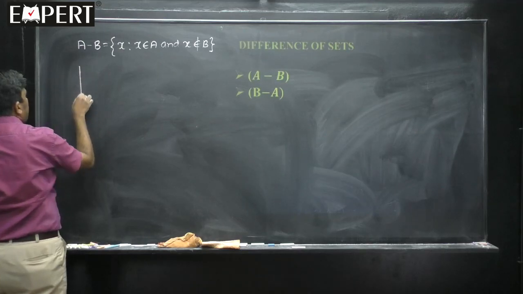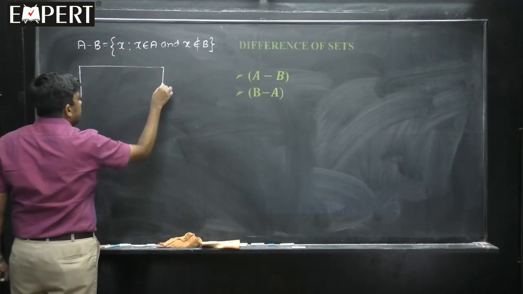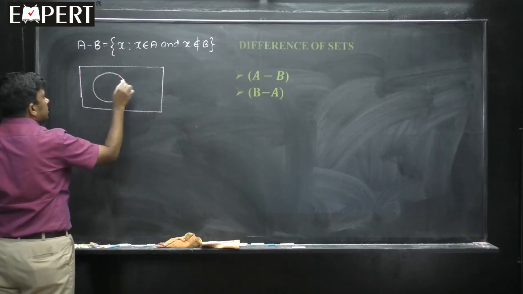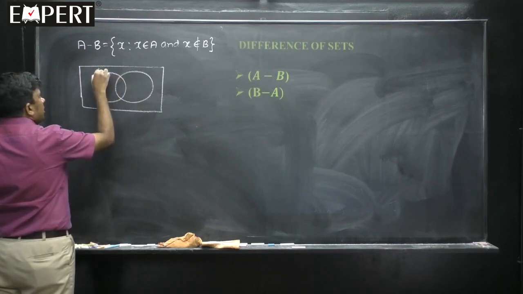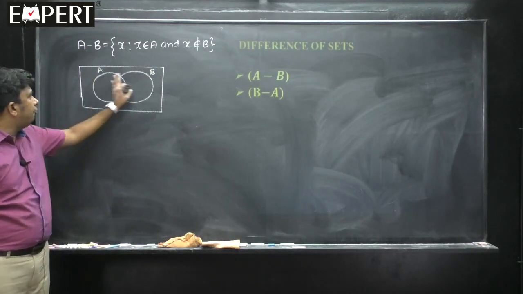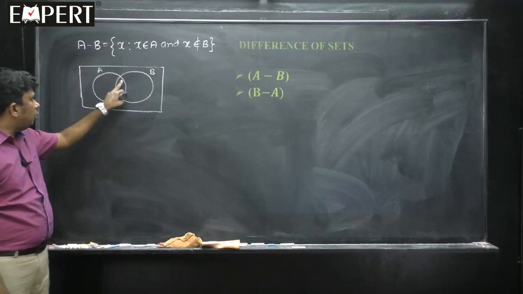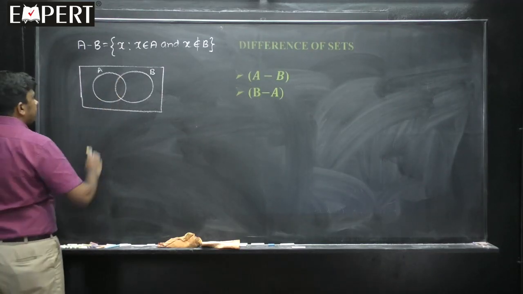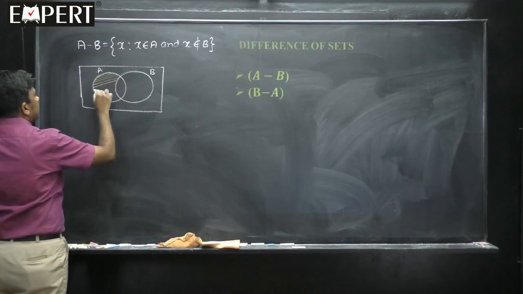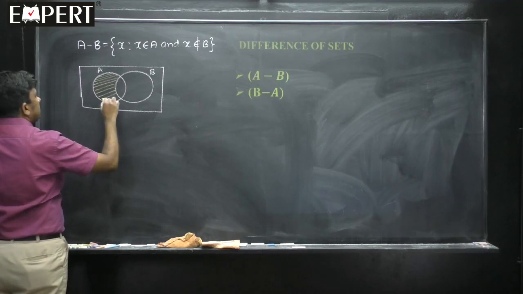If you want me to highlight it in the Venn diagram, that will be an easier way to understand. This is A, this is B. If you recall, how was A union B? Full. What was A intersection B? Only this part. Now, A minus B means only this part I am taking.